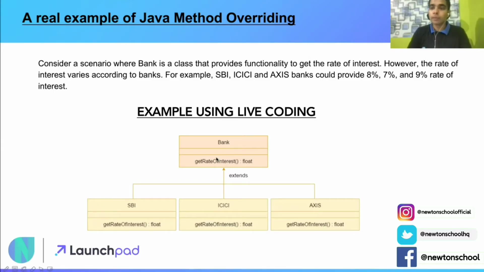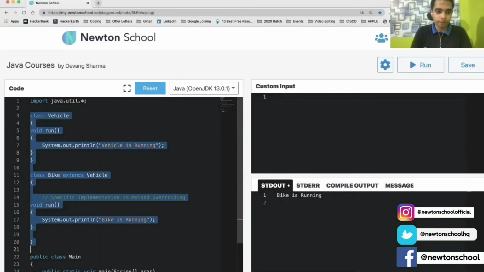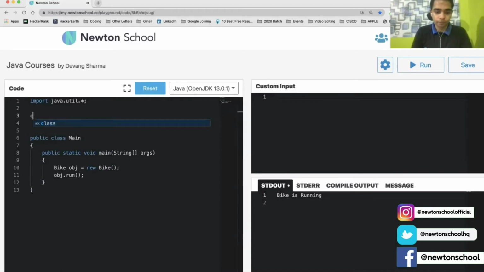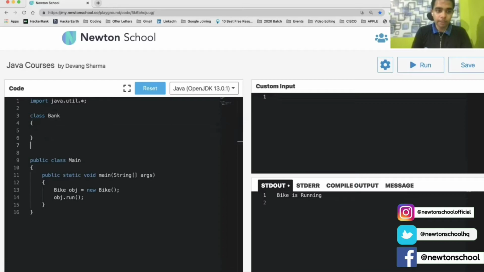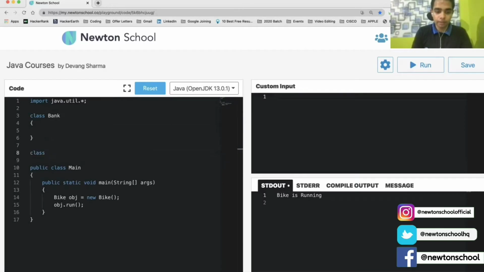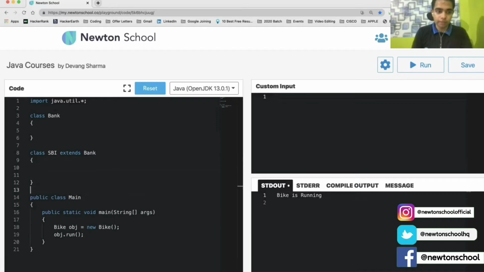Let's see how we can implement it via coding. Let's go back to the Newton School IDE and code it. So first of all, let's declare a class Bank, and then I will have three child classes: SBI, which will be extending Bank, then we have ICICI, and then we have Axis.